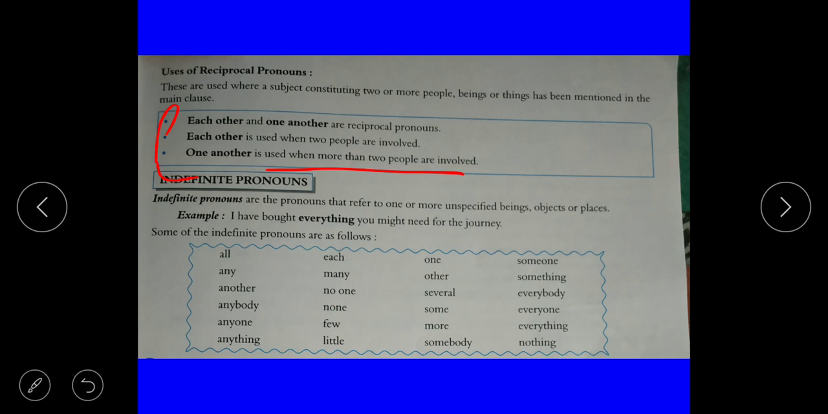Okay. Indefinite pronouns are pronouns that refer to one or more unspecified beings, objects, or places. Like, I have bought everything you might need for the journey. Then, everything. Some of the indefinite pronouns are all, each, one, someone, any, many. These all are examples of indefinite pronouns.